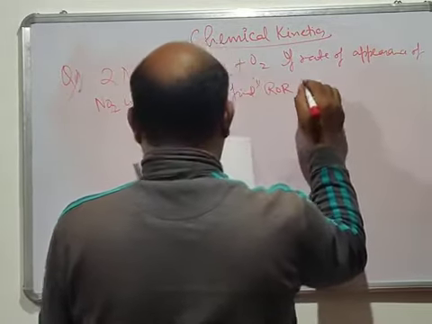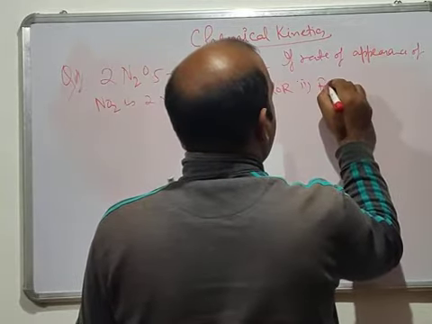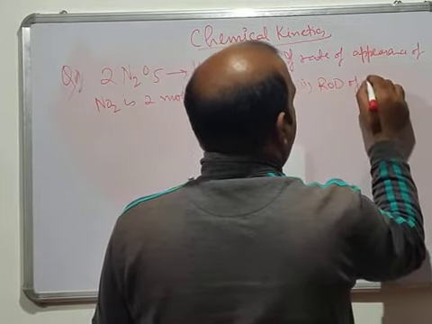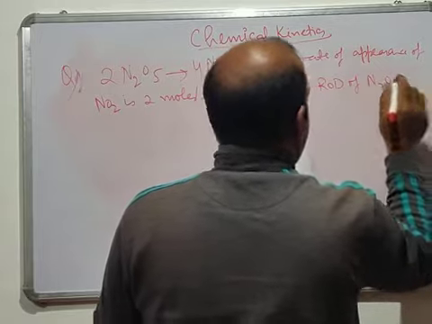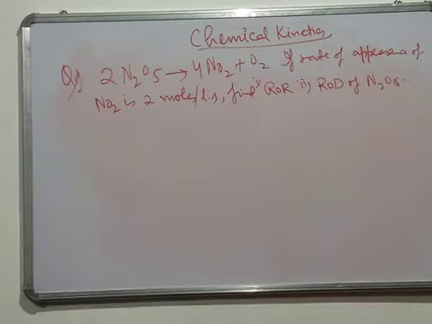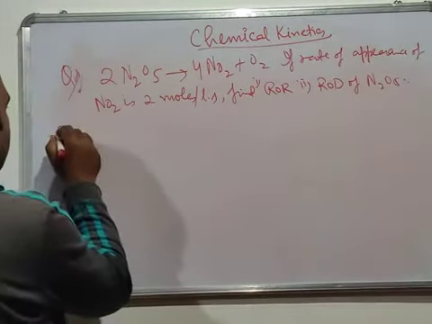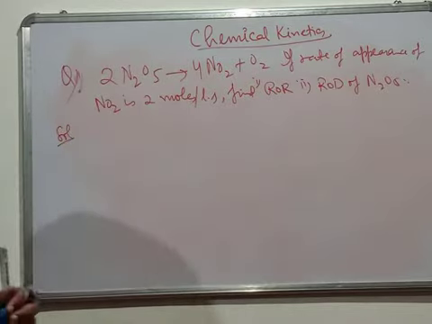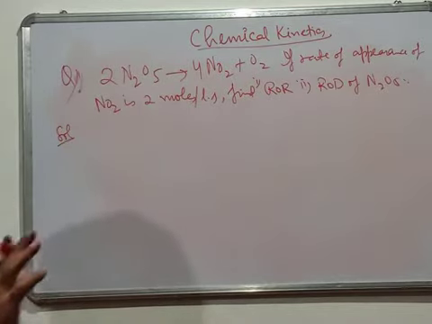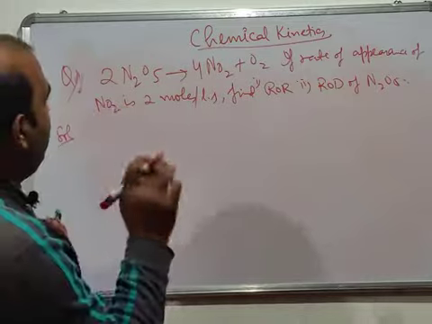The second thing is you have to find the rate of disappearance of N2O5. These are the two things you have to calculate. Now let's solve it. I hope you pause the video and try to solve it yourself.